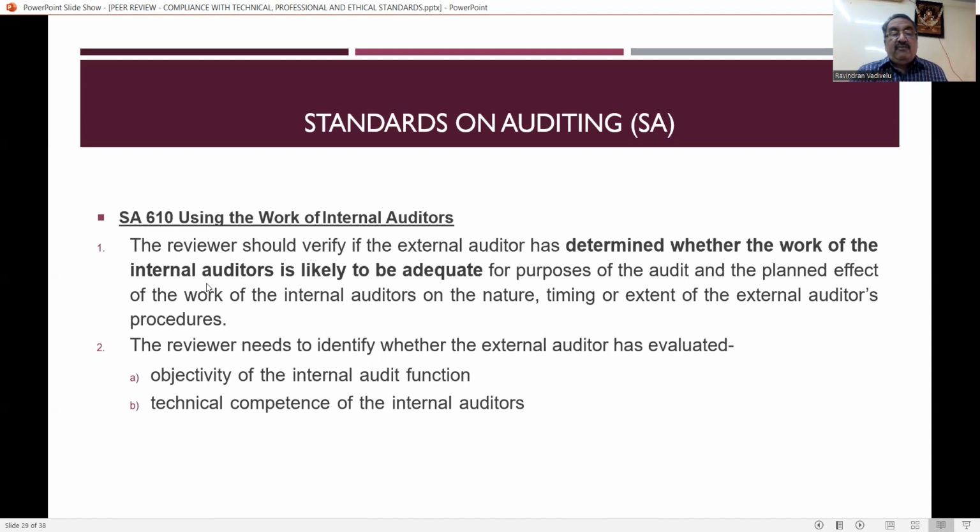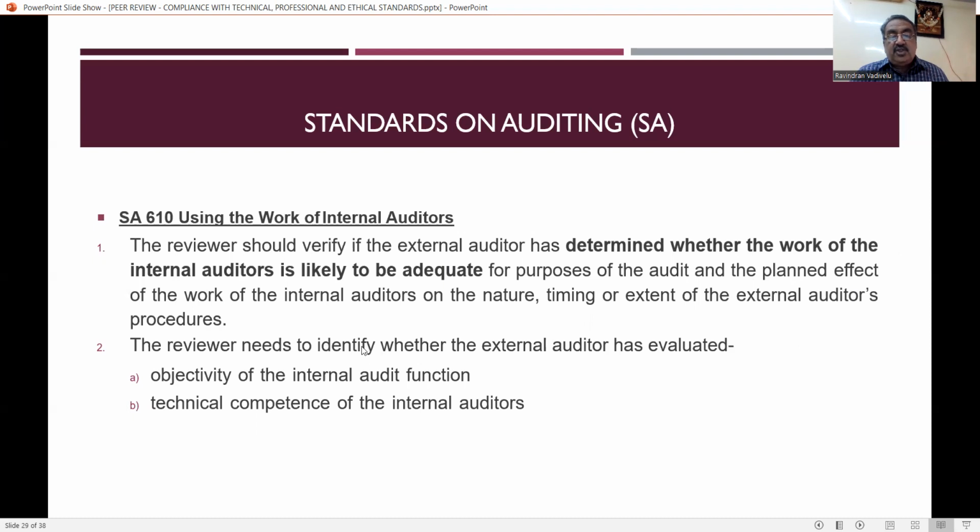So the reviewer should verify if the external auditor has determined whether the work of the internal auditor is likely to be adequate for the purpose of the audit, and the planned effect of the work of the internal auditors on the nature, timing or extent of the external auditor's procedures.